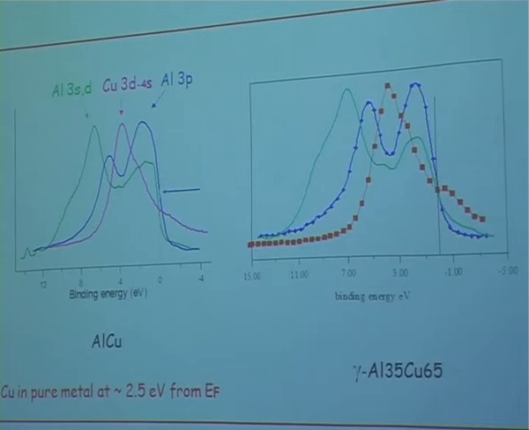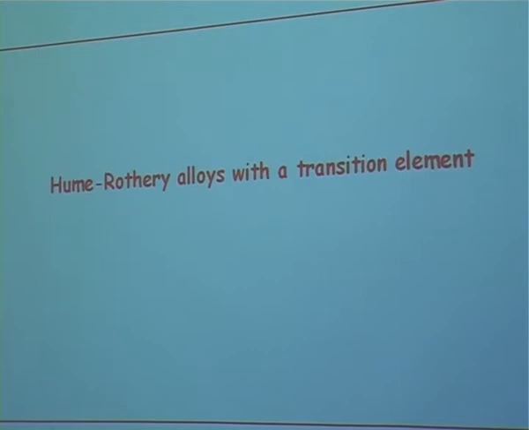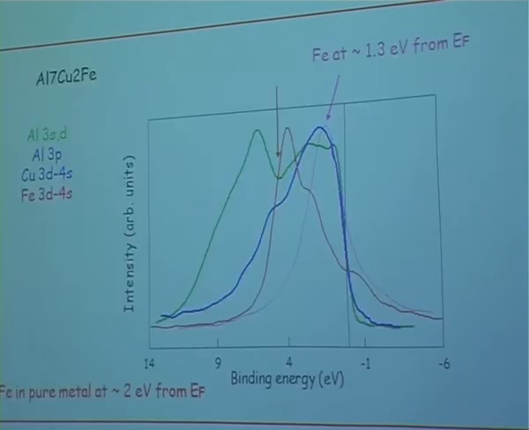Localized states which split the extended band into two parts, located on each side of this localized band. So now, if I introduce one transition element, what happens? Let's have a look at the omega phase again. The green line corresponds to aluminum 3p SD states, the blue one to aluminum 3p.